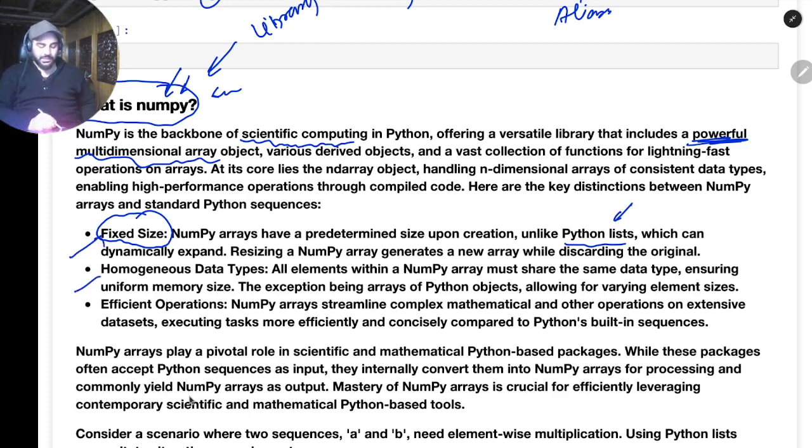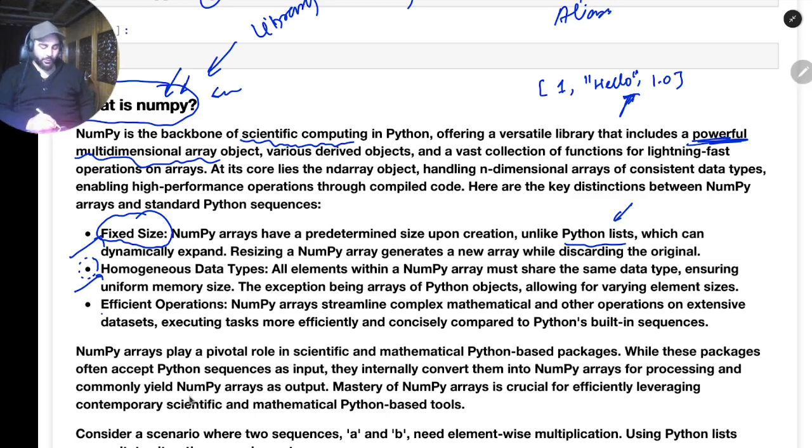Then we have homogeneous data. By that I mean, as you know, lists can have multiple data types. For example, a list can have an integer, then we can write hello, then we can write, suppose, 1.5, a float number. This is a list. But in the ideal scenario for this NumPy array, you cannot have heterogeneous elements. You need to have homogeneous elements. Either all should be strings or all should be floats or integers. You cannot have heterogeneous elements in that. We have some advanced features in which we can sort of manipulate this, but speaking at the core level, NumPy only supports homogeneous element arrays.